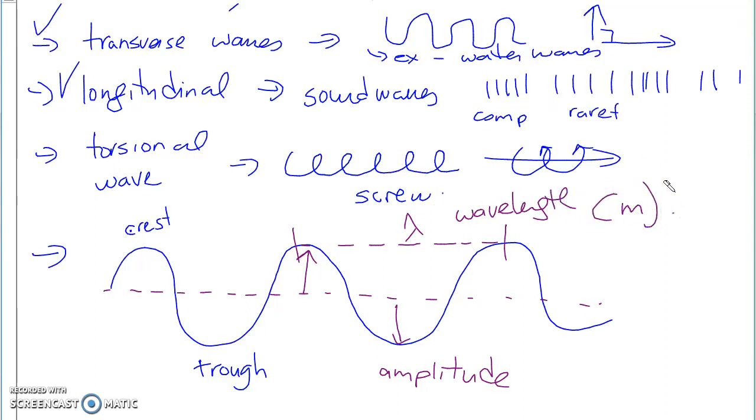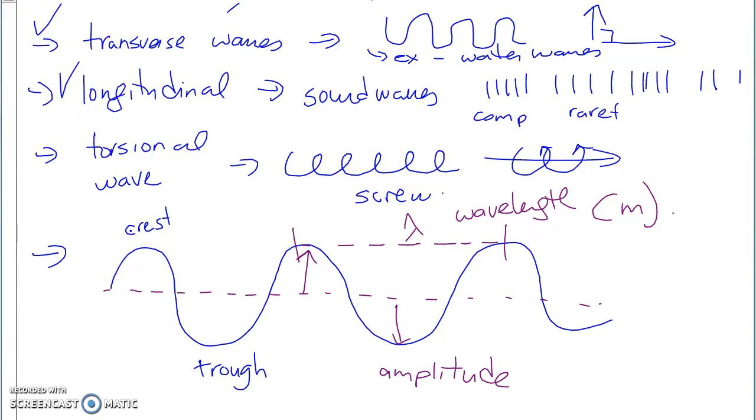Is amplitude half of it? Yes, that's correct, it is. So amplitude is half of wave height. Wave height is the total height of the wave. Amplitude is from the equilibrium. Okay. All right. So these are some of the parts of the waves that we've talked about before.